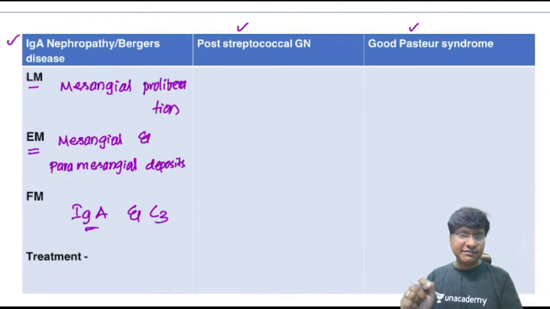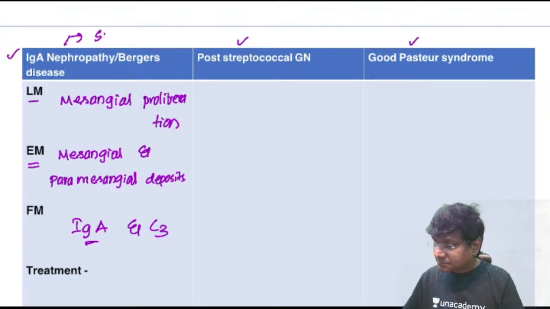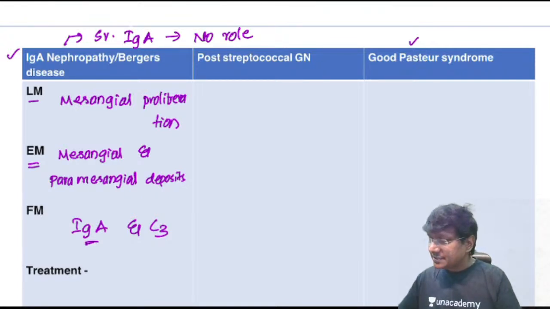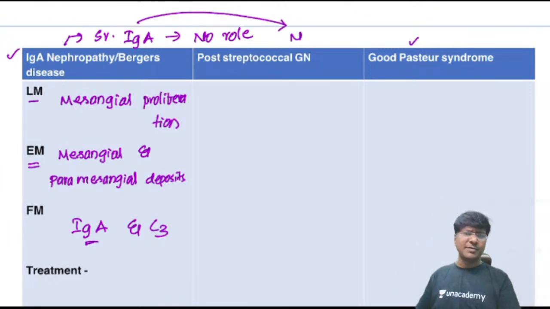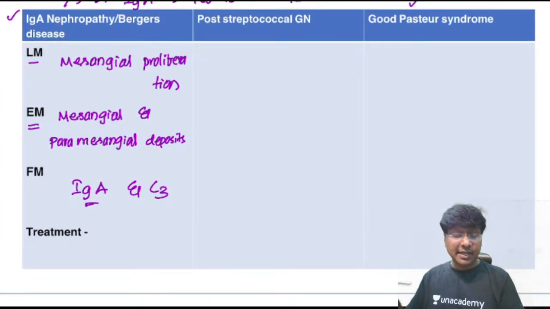The presence of IgA within the mesangium is the sine qua non for diagnosis. That means it is pathognomonic for the diagnosis of IgA nephropathy. You have to remember that in IgA nephropathy, serum IgA levels have no role in the diagnosis. Serum IgA levels may even be normal. But it is the renal parenchymal IgA under immunofluorescence microscopy that is pathognomonic, the sine qua non for the diagnosis.